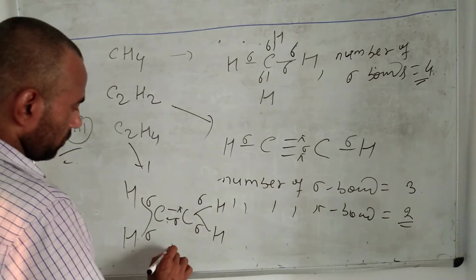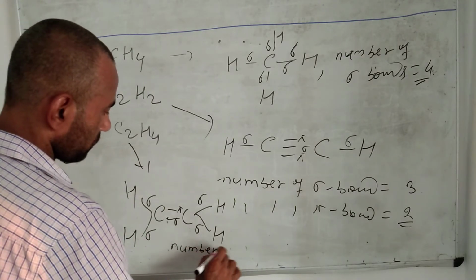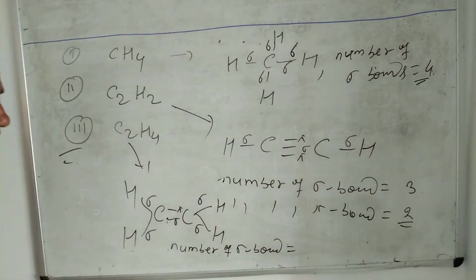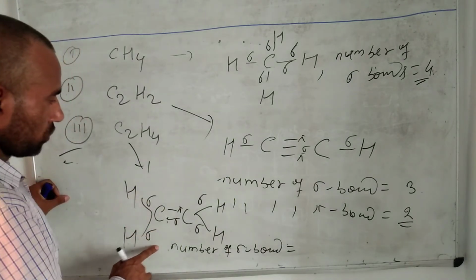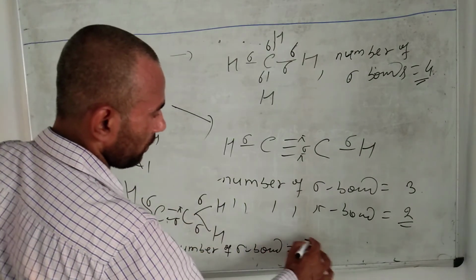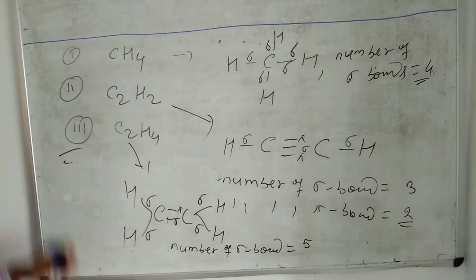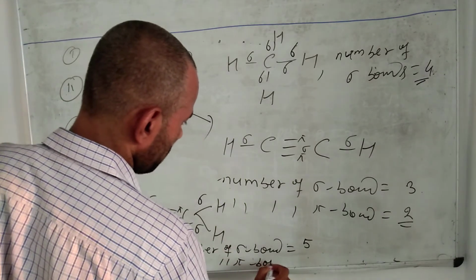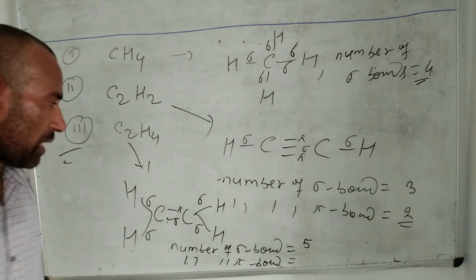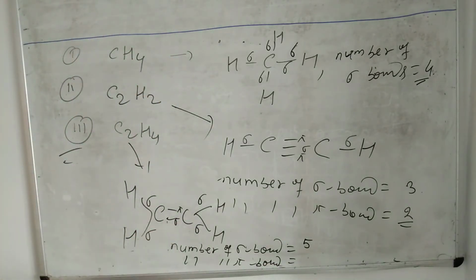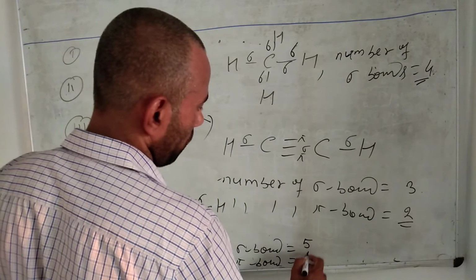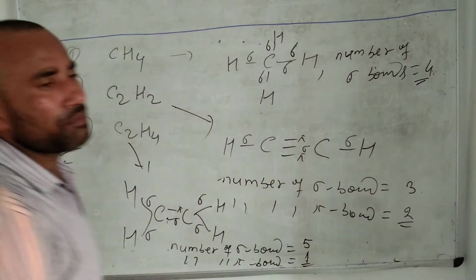So the number of sigma bonds is 1, 2, 3, 4, 5. There are 5 sigma bonds present in C2H4. Now the number of pi bonds: there is only 1 pi bond present in C2H4.